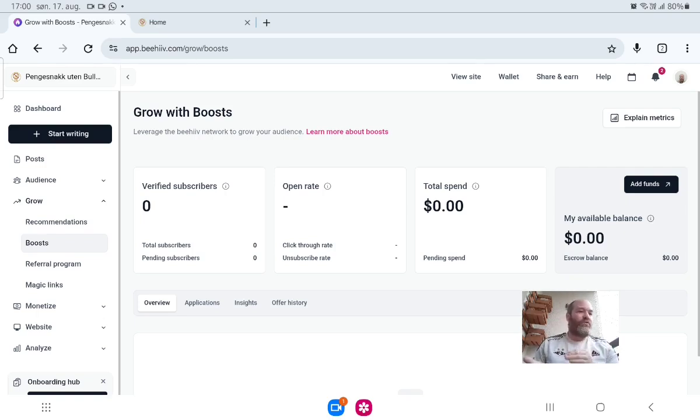The thing is, when you put in an affiliate offer, make a good newsletter. Don't make it about the offer. Make it a normal one, about whatever you're talking about. For example, mine is "Pengesnakk uten bullshit." Basically, it says money without bullshit. It's just talking about how to make money, about all different types of affiliate offers, things like this.